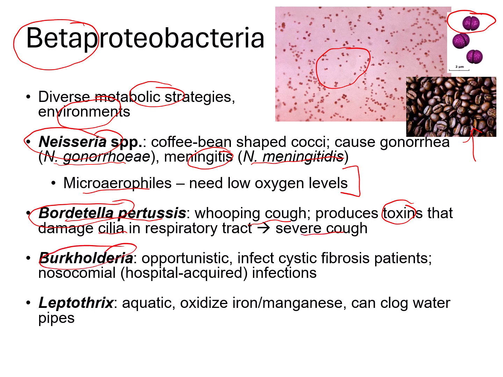Burkholderia is also a type of Betaproteobacterium. This is an opportunistic bacterium that primarily infects cystic fibrosis patients, and it can also be presented as a nosocomial or hospital-acquired infection. We also have Leptothrix. This is a type of Betaproteobacterium that is aquatic and can oxidize iron or manganese. This can also clog our water pipes.